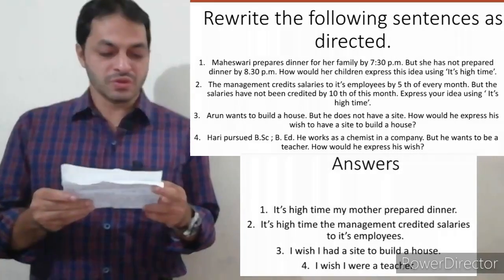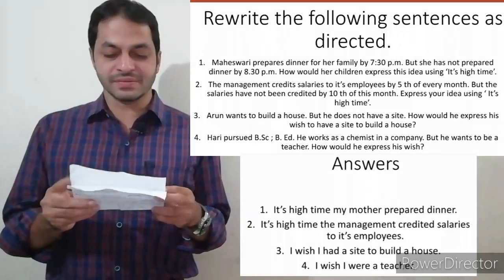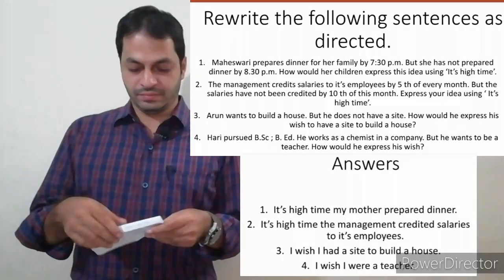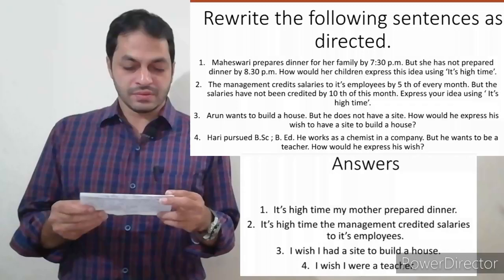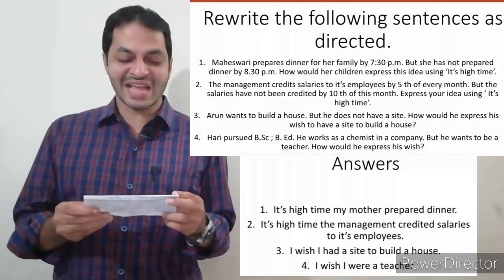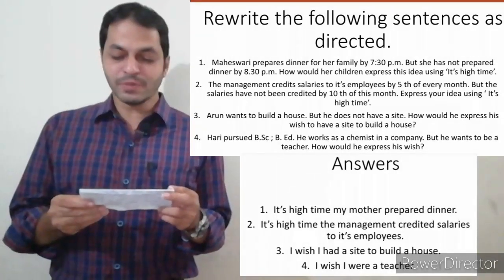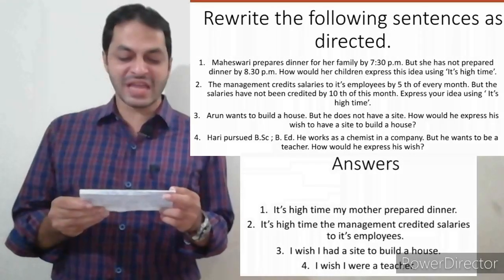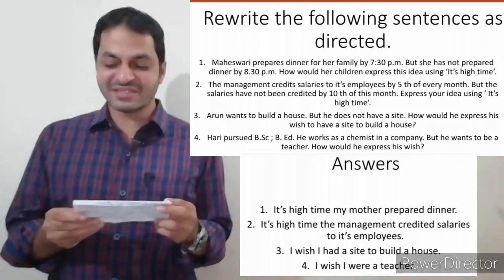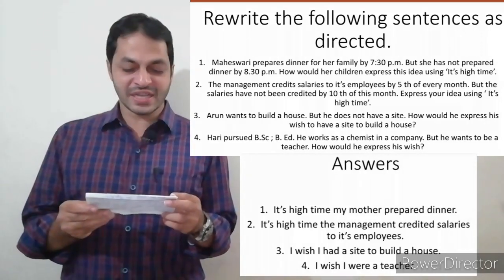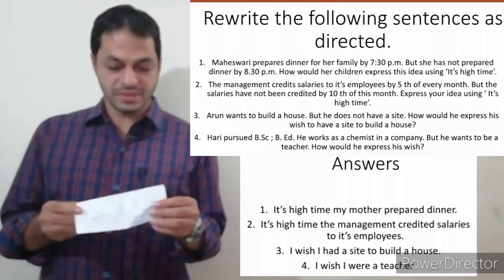Let us go to the second example. The management credits salaries to its employees by 5th of every month, but the salaries have not been credited by the 10th of this month.